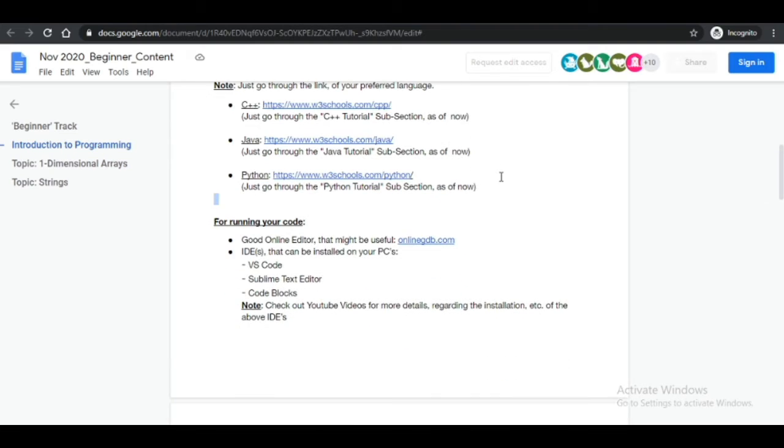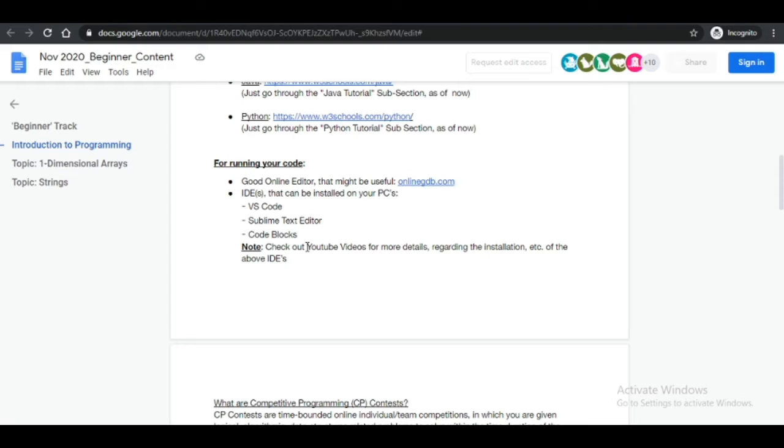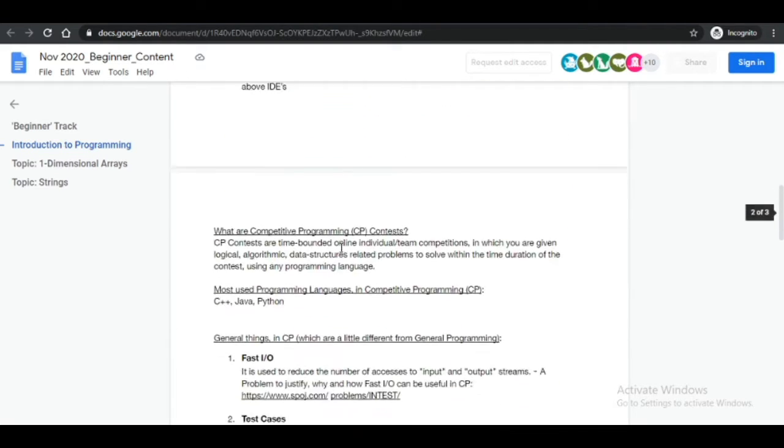If you want to install it, you can watch any YouTube tutorial on how to install it, because you have to be focused on some steps, like what they ask for, and things that must be checked or agreed upon. If you watch a YouTube video, it would be very comfortable.